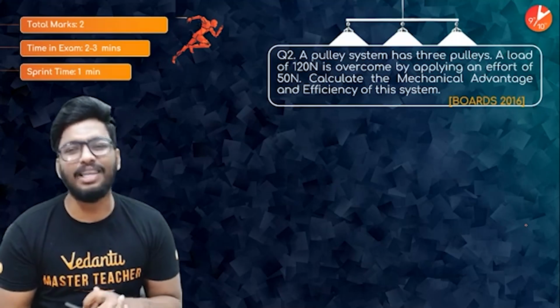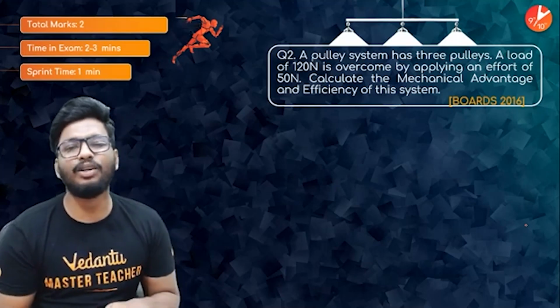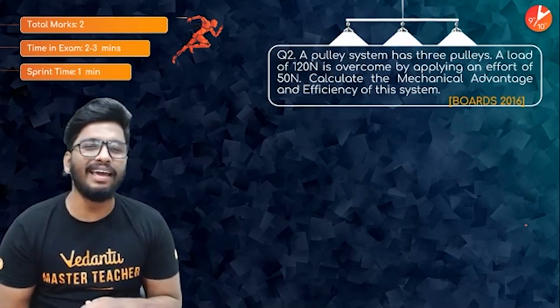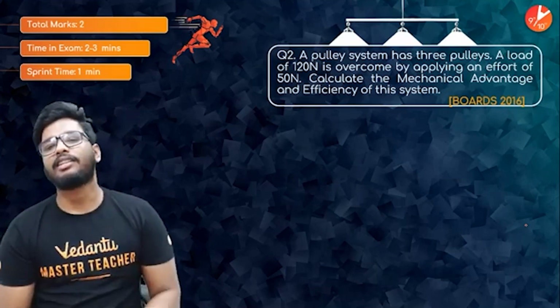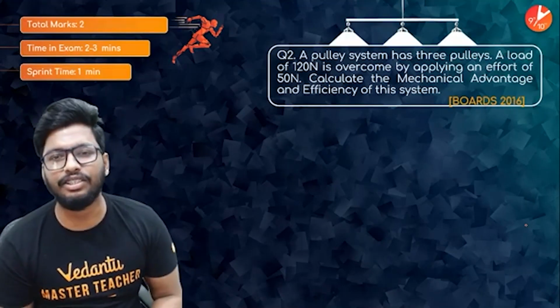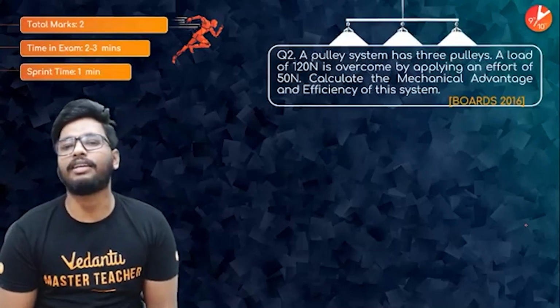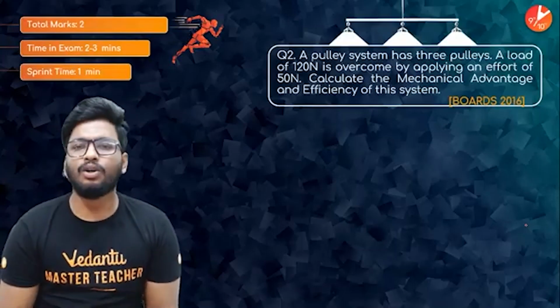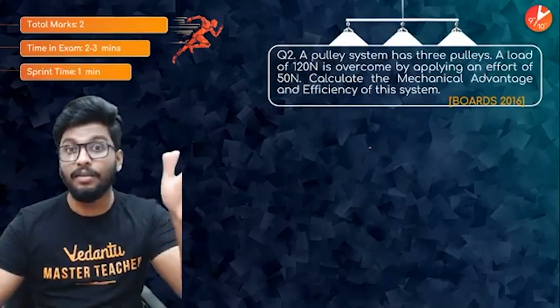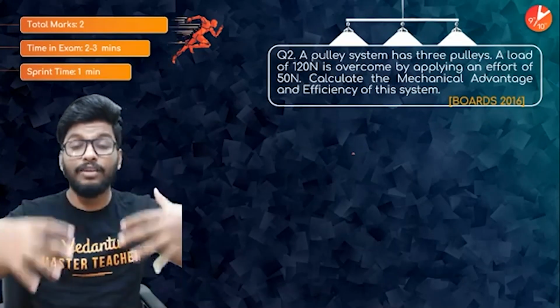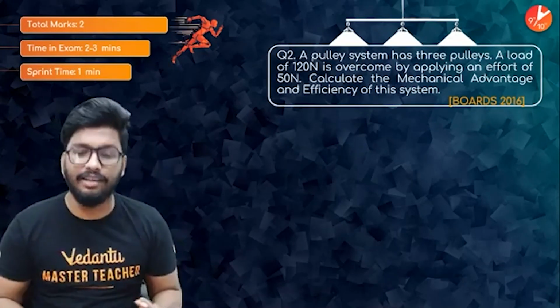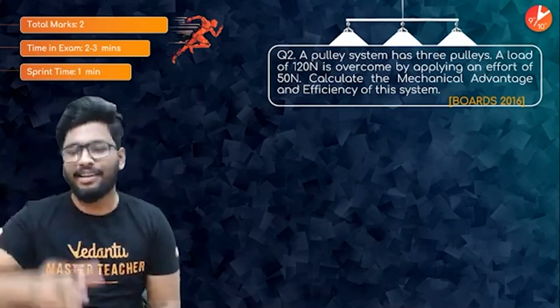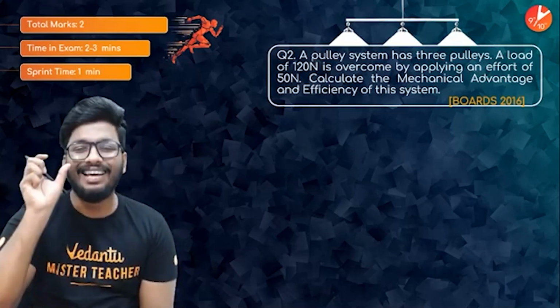A pulley system has 3 pulleys. A load of 120 Newton is overcome by applying an effort of 50 Newton. Calculate the mechanical advantage and the efficiency of this particular system. All right. So go ahead and do this, guys. Now, again, do it with me. I want everyone who is sitting and watching this video right now to do it with me and put it in the chat box. So what is the answer that you guys are getting?